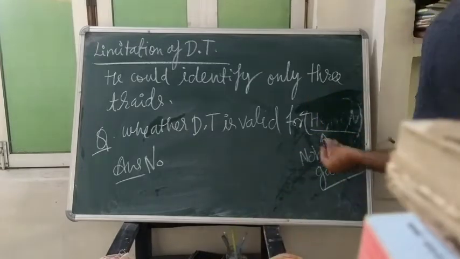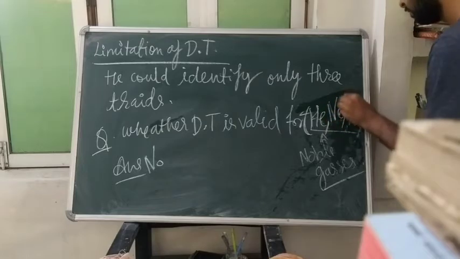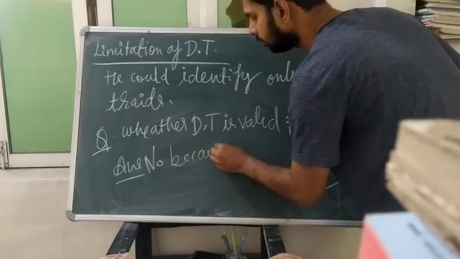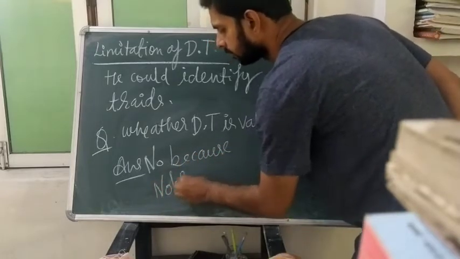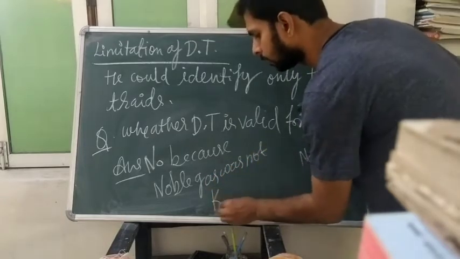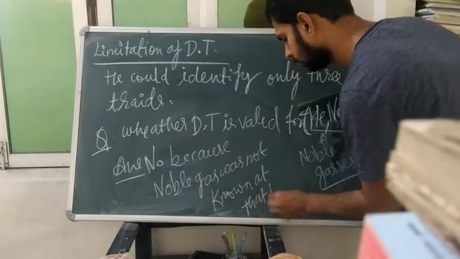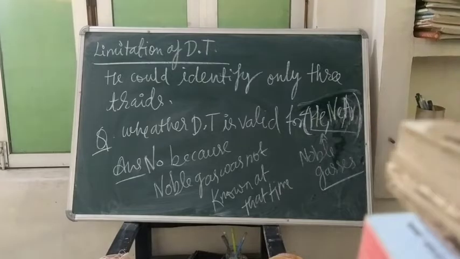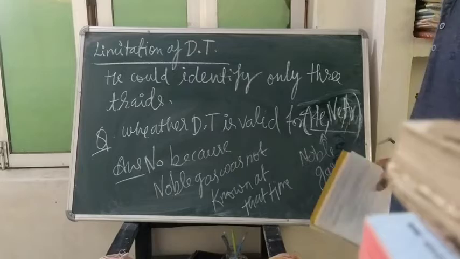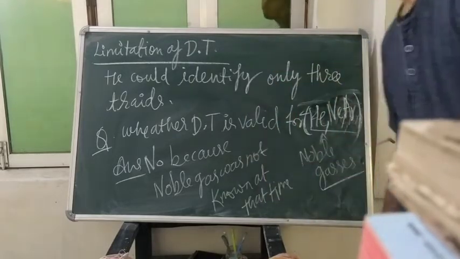This you can remember. No, because noble gases were not known at that time. So helium, neon, argon, these are the noble gases. So Dobereiner's triad will not be valid for these noble gases, because at that time noble gases were not discovered.